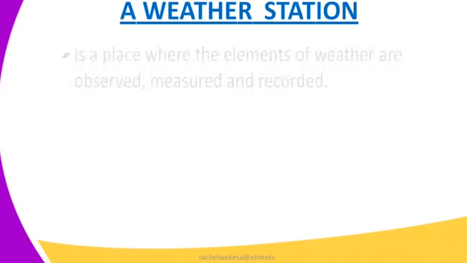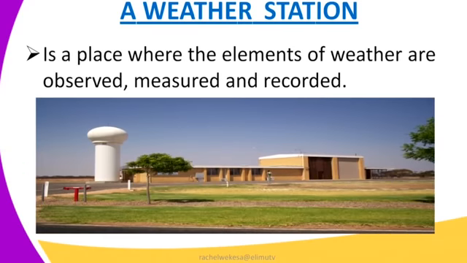A weather station is a place where the elements of weather are observed, measured and recorded. This is a place specifically used to keep elements of weather. The area, as you can see in our image, is a clear area. This is where meteorologists will be found. They'll be measuring the weather, recording, and releasing the data they have recorded, what they have found or measured.